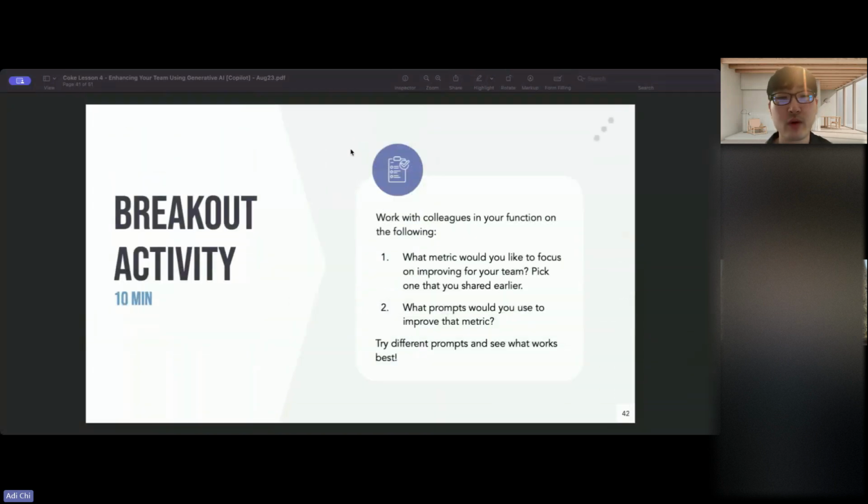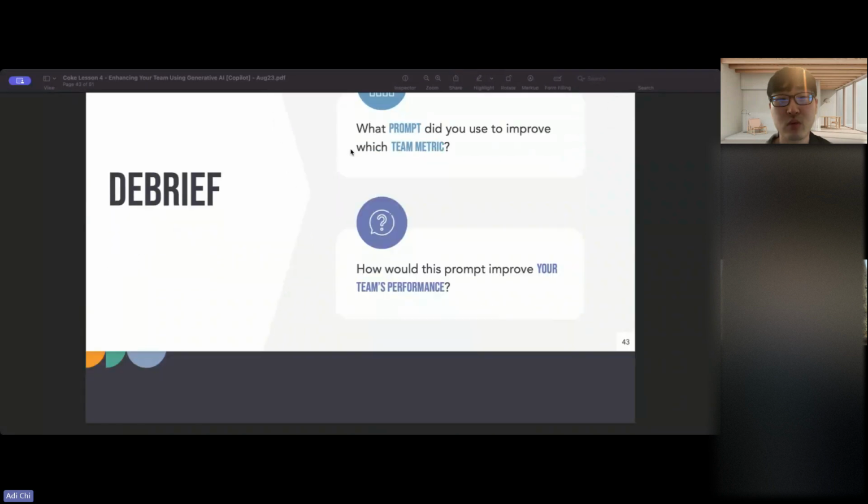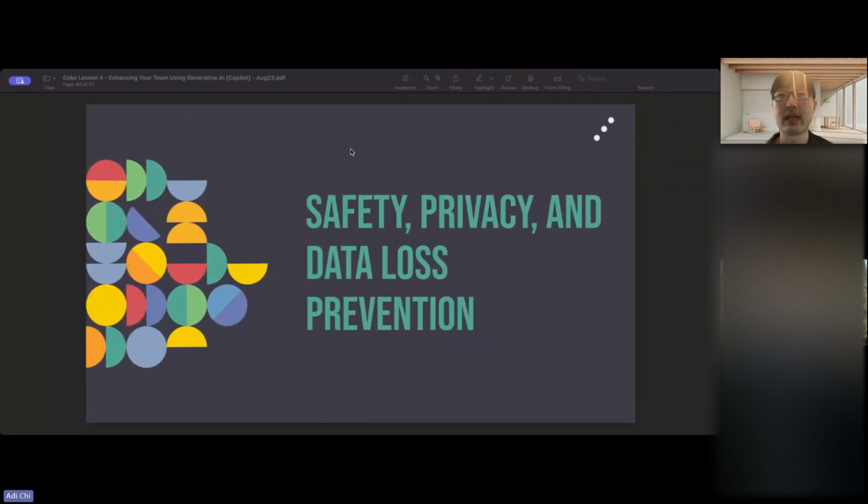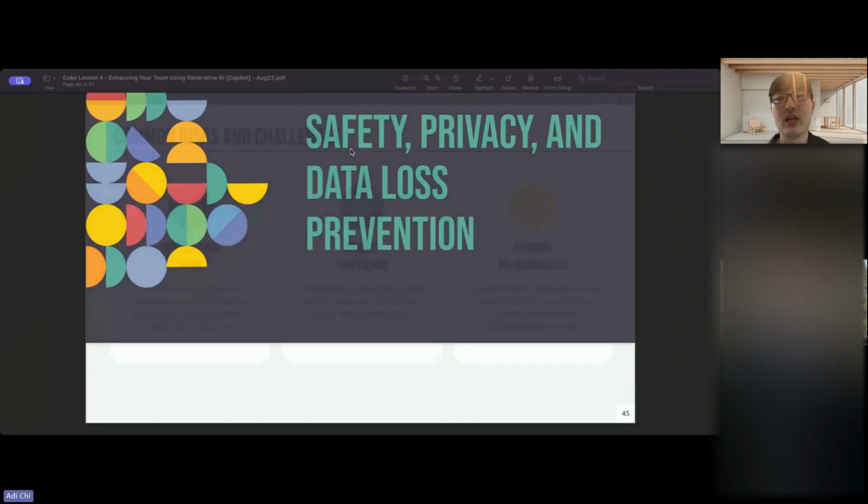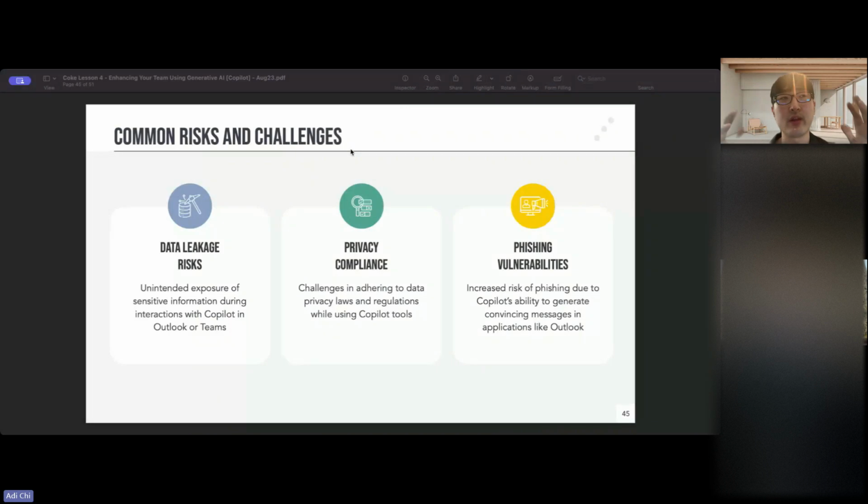But yeah, just finishing up the lesson. I just want to go into safety, privacy, and data loss. It's not going to be too long, right? So this is just really speaking on what you need to be aware of. When using platforms like ChatGPT specifically, CokeGPT is more in-housed in Coca-Cola's data, so it's a bit better.